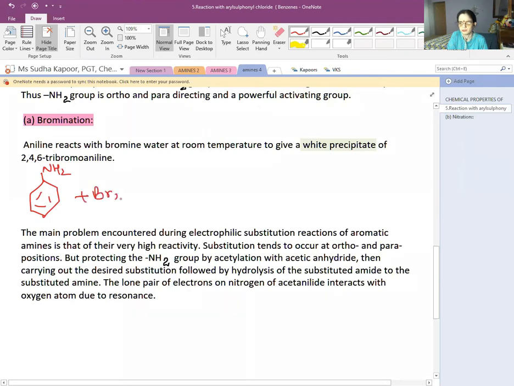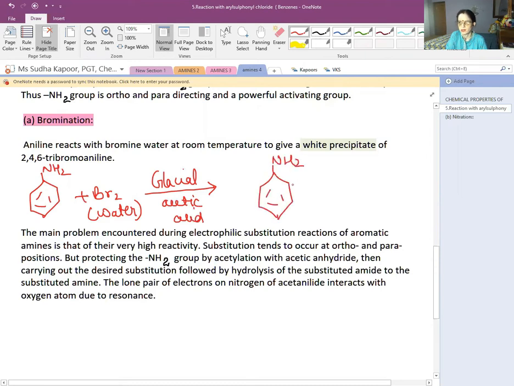So when aniline reacts with bromine water, you might be remembering that a similar type of reaction occurred in the case of phenol also. Now we are taking glacial acetic acid, and then we will be getting the product as NH2 with Br at the 2, 4, and 6 positions. A white PPT is obtained for 2,4,6-tribromoaniline along with the formation of 3 HBr. We will balance the reaction simultaneously.